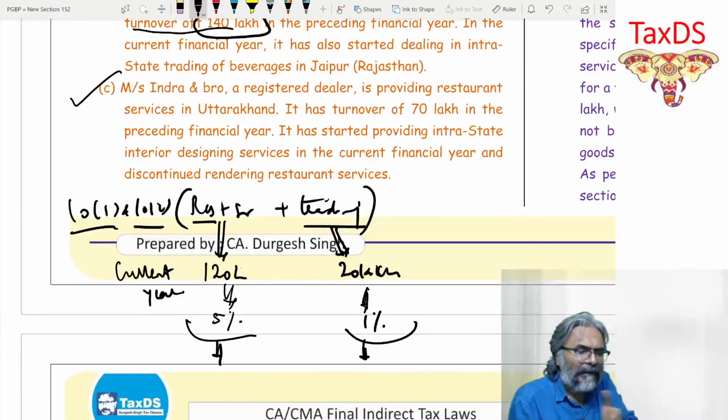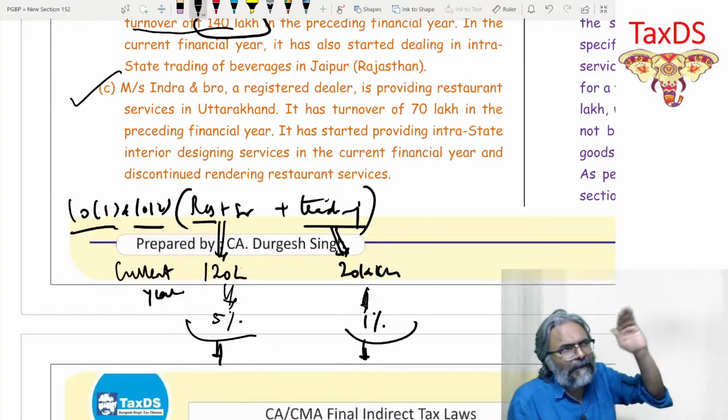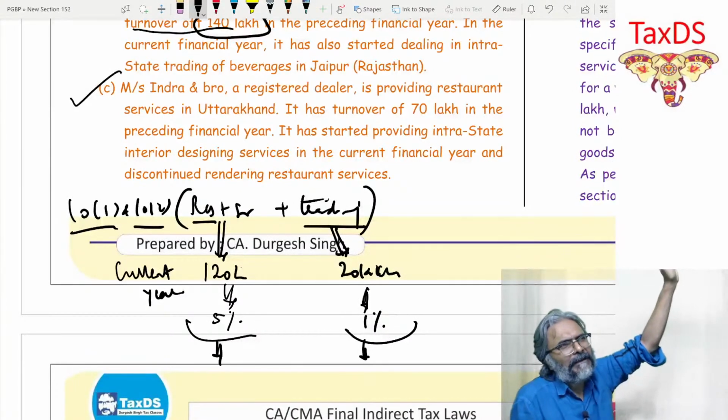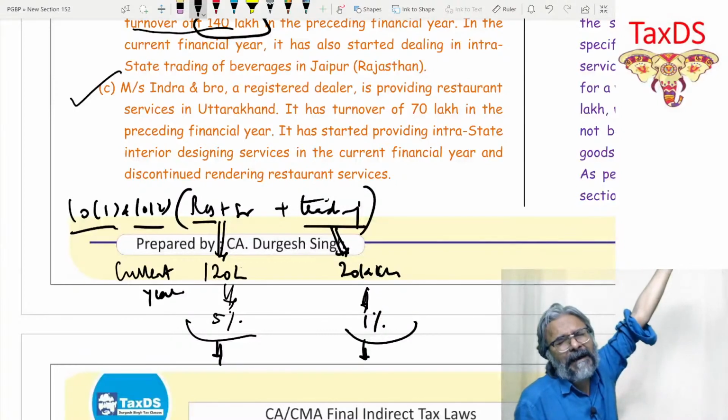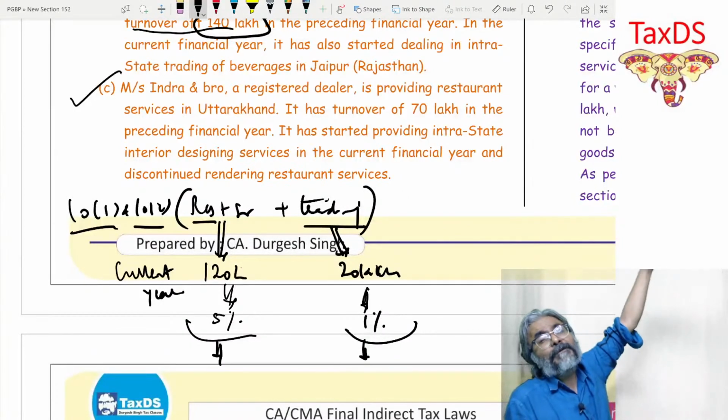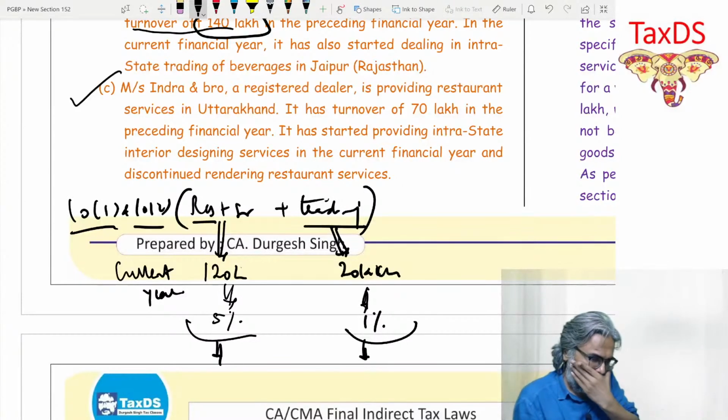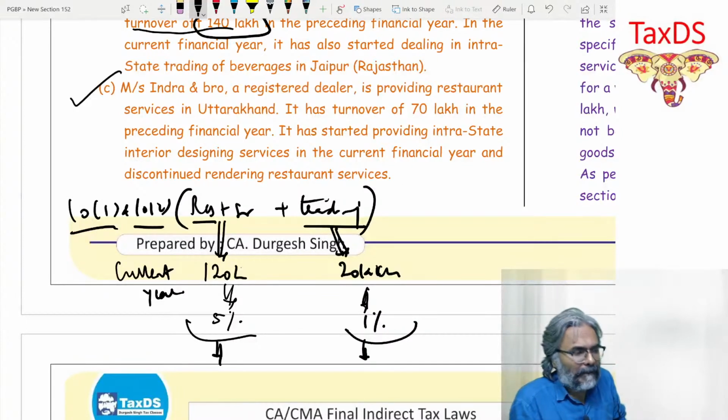Now you tell me quickly, in the current financial year, am I going to check that the turnover of the preceding financial year should not be more than 75 lakhs or it should not be more than 50 lakhs? What should I be doing?